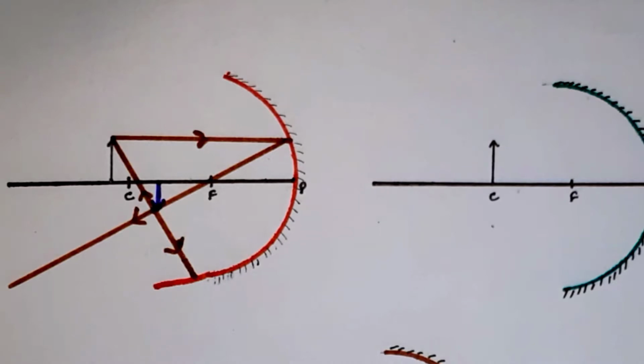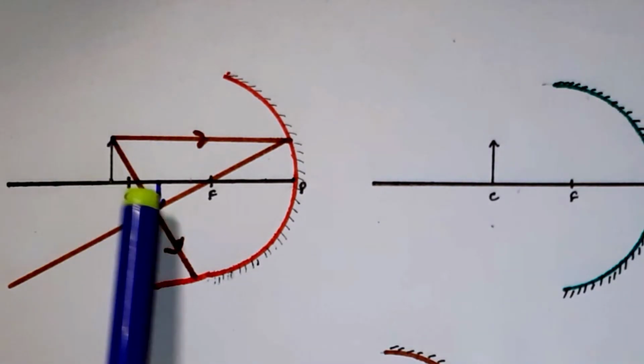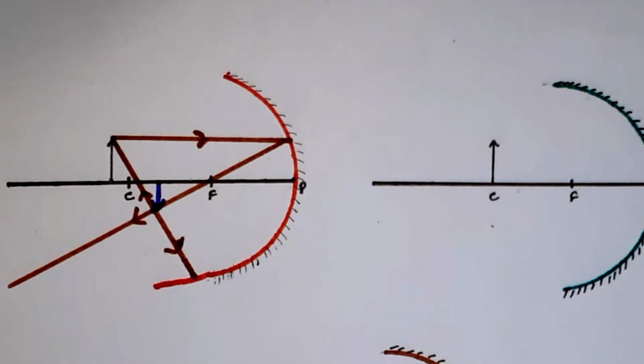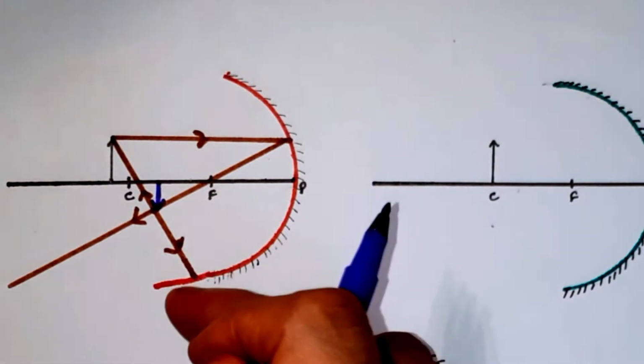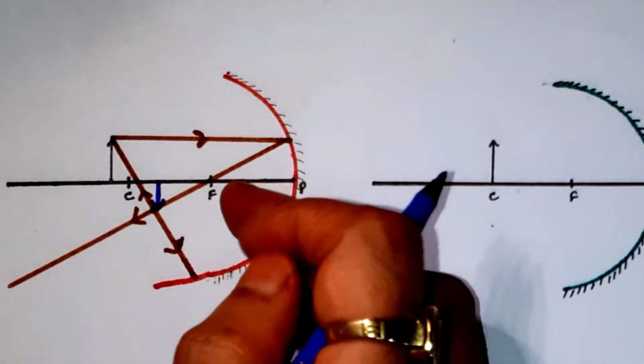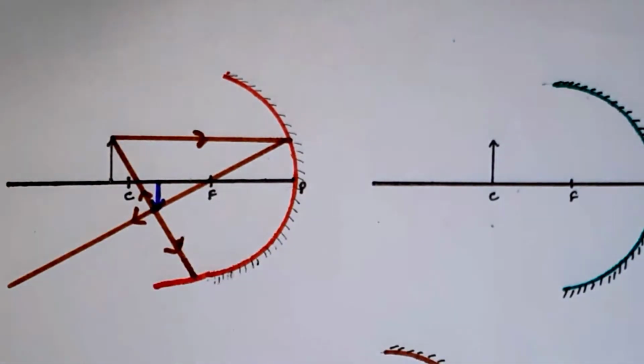So this is the place where the image will be formed, here somewhere. If you see the object and the image, the image is diminished. It is a real image because both the rays are actually meeting with each other, and it is inverted because it is forming behind the focus, children.